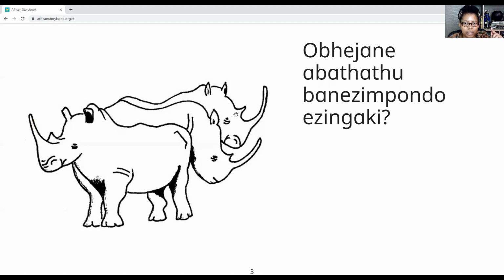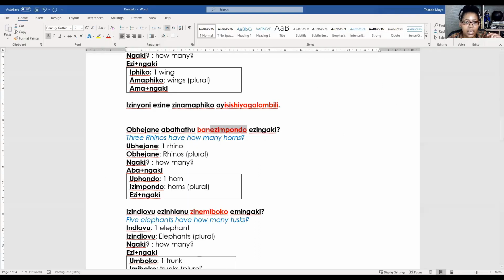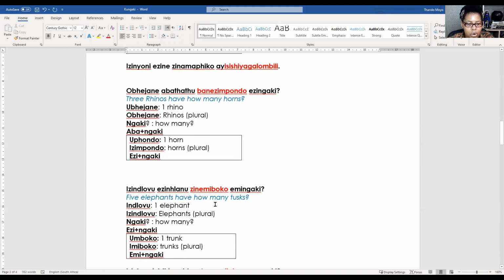6. Isithupha. Now let's say this in a sentence. Let's put it together in a sentence and say 3 rhinos have 6 horns. Let's make some room and let's put that in there.